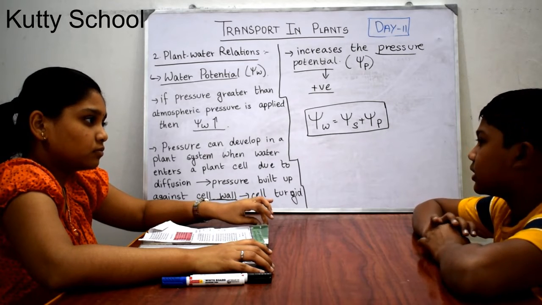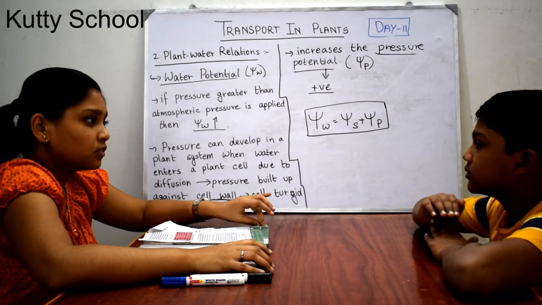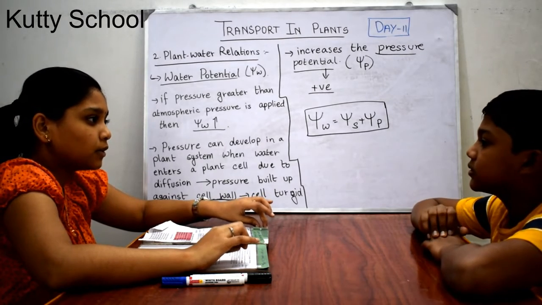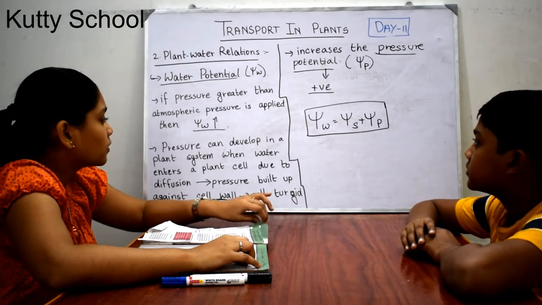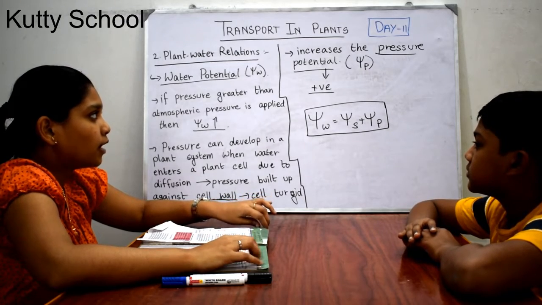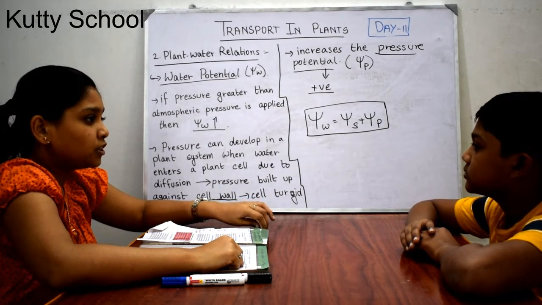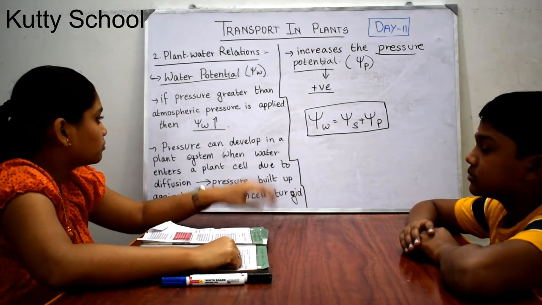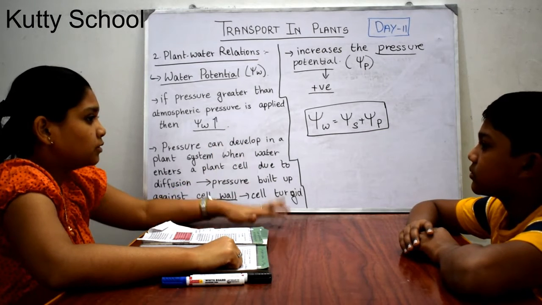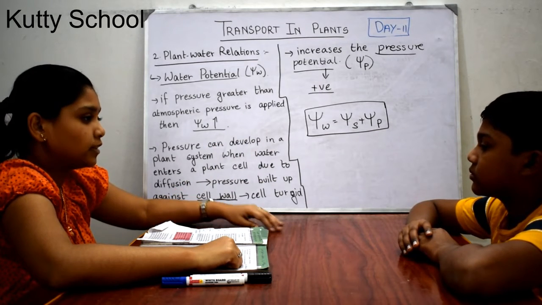It will not go negative. Only when some solute is added will the water potential go negative, which is known as solute potential. At atmospheric pressure, water potential is equal to solute potential, and at greater than atmospheric pressure, the water potential increases above 0.